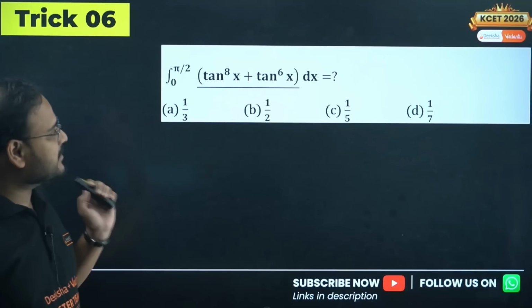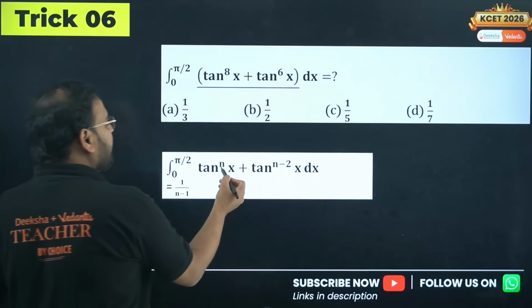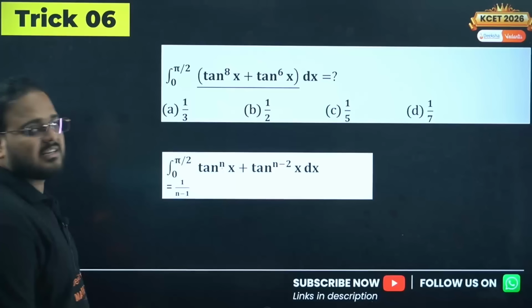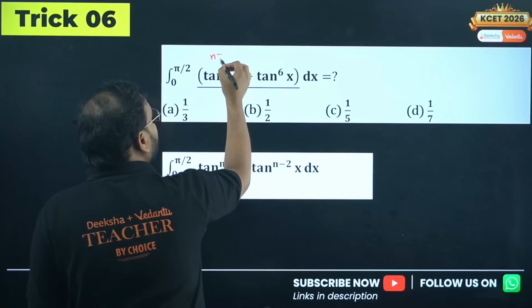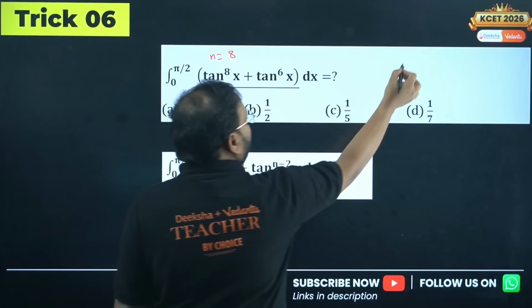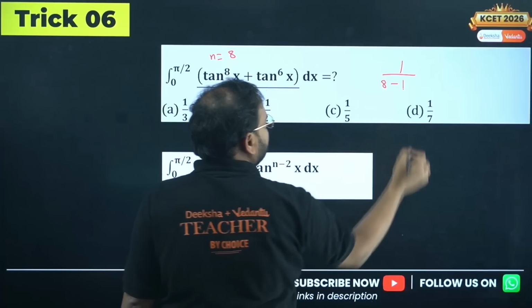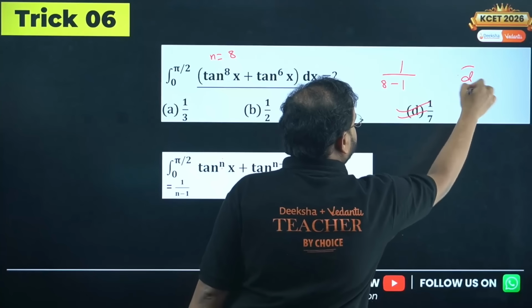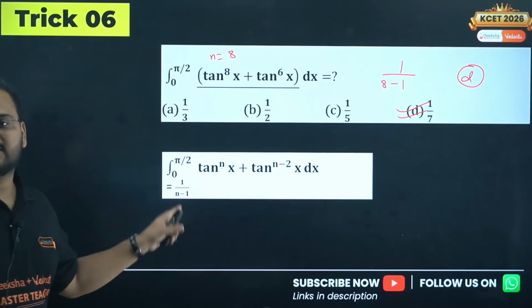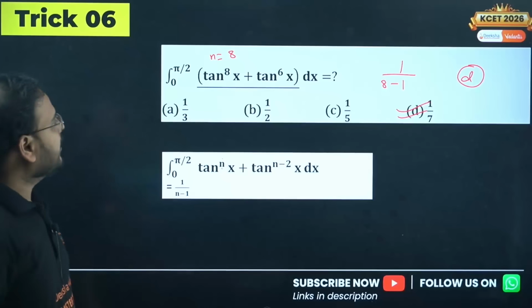Trick number 6. Tan power 8, tan power 6 is there. Sir, what to do? Interval 0 to pi by 2. Very simple trick. Whenever you have this, the answer is 1 upon n minus 1. What is the n value over here? Compare. The n value is 8. So the answer is 1 upon 8 minus 1, which is 1 upon 7. Option D is correct. 1 upon n minus 1. Option D is correct. Okay.